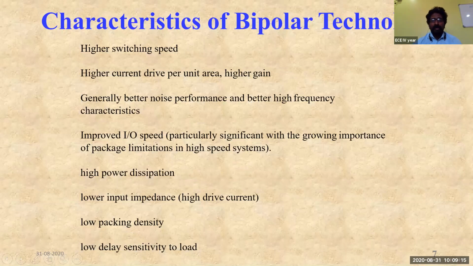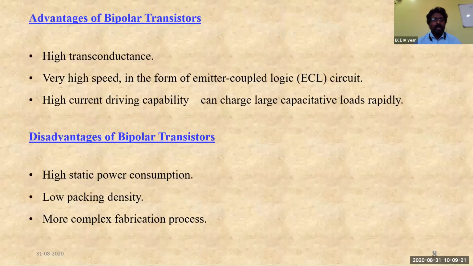Now let us see specifically the advantages and disadvantages of bipolar technology. Coming to the advantages, it has high transconductance and very high speed in the form of emitter coupled logic, that is ECL. It has high current driving capability and can charge large capacitive loads rapidly.